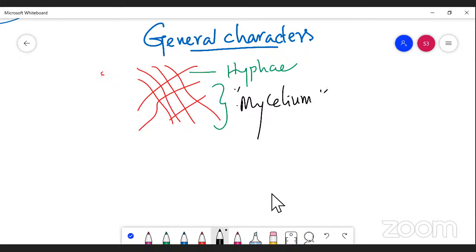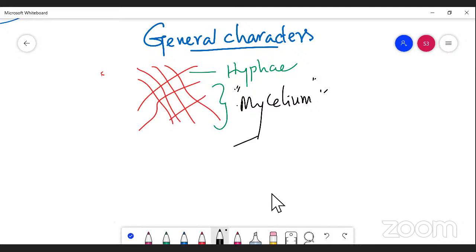Now mycelium is nothing but a group of hyphae which are interwoven and interconnected to form a net-like structure. The whole structure is called a mycelium. The mycelium simply consists of a group of hyphae, or filamentous thread-like structures, which are loosely arranged. That is called a mycelium, right? The mycelium is of several types, right?